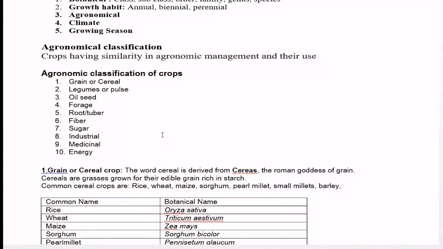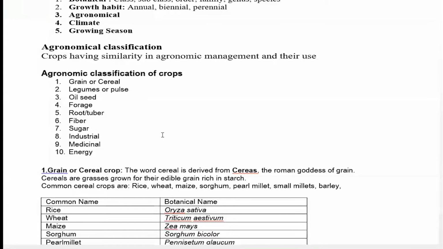These agronomic classifications help field management. That's what is important for you. Being an engineer, you need to know the agronomical classifications, which will help you understand the agronomic management of those crops, and which ultimately leads to the development of machinery or tools, farm implements for small and medium farmers, which can help in production improvement as well as increasing the resource use efficiency of these farmers.